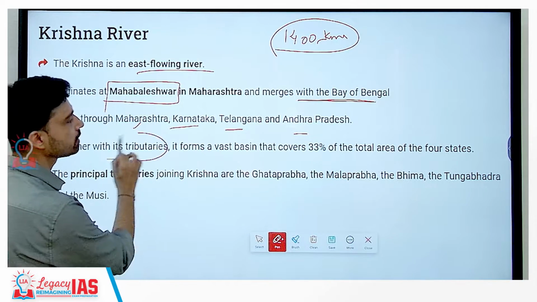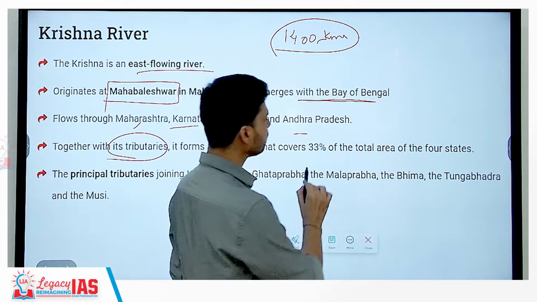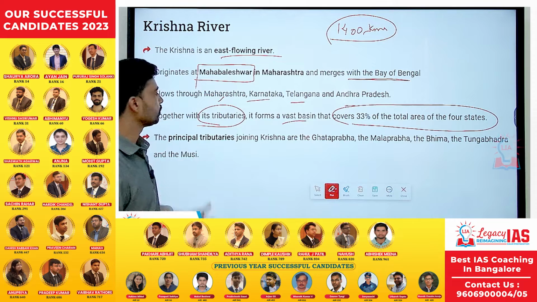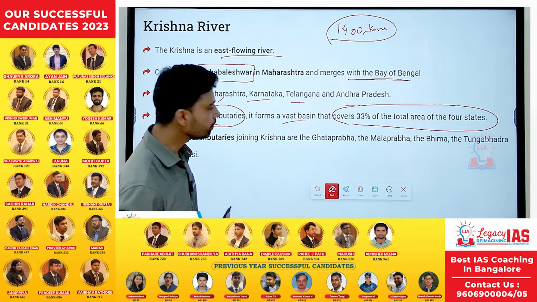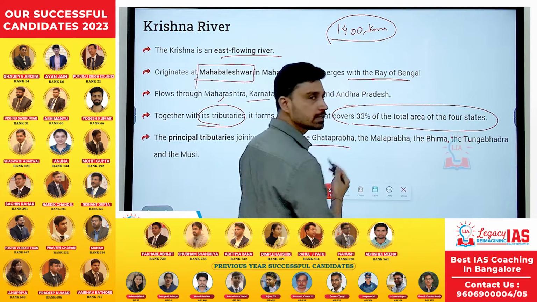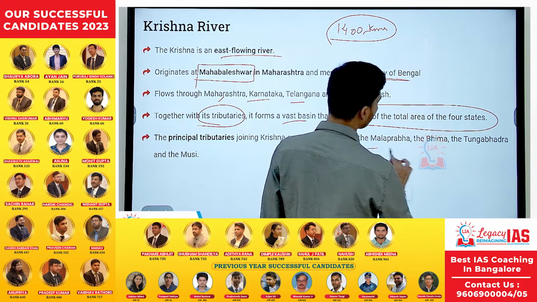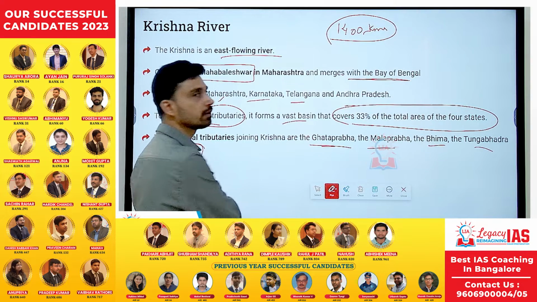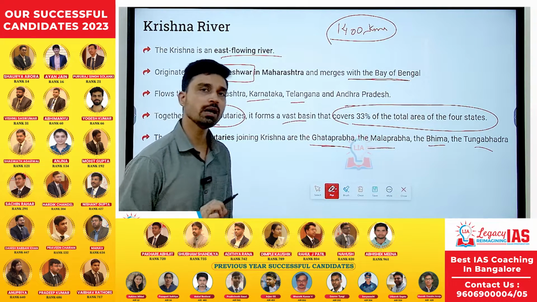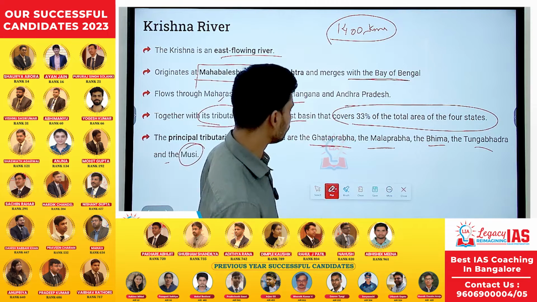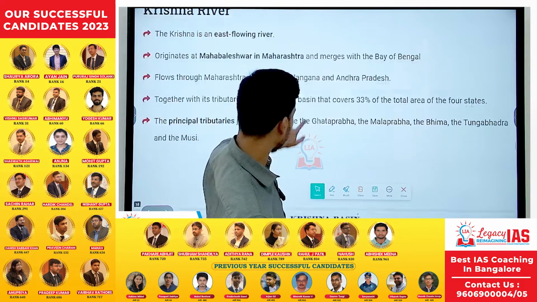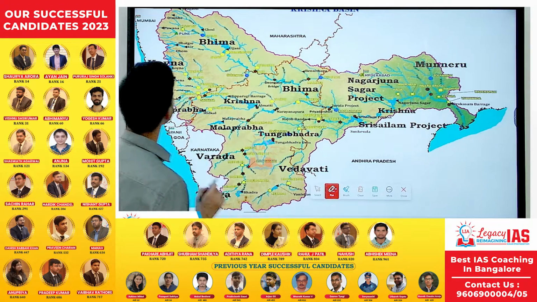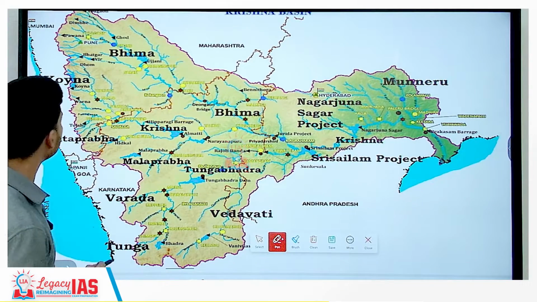Together with its tributaries, it forms a vast basin that covers 33% of the total area of the 4 states together. Now what are the major tributaries? So the major tributaries, as we will discuss in the map also, are Ghataprabha, Malaprabha, Bhima and Tungabhadra, along with another river, Musi river. The city of Hyderabad is actually located on the bank of river Musi. These are the main tributaries of river Krishna. So if you look at the Krishna basin itself, we can see these rivers. This is the river Krishna originating from Mahabaleshwar.